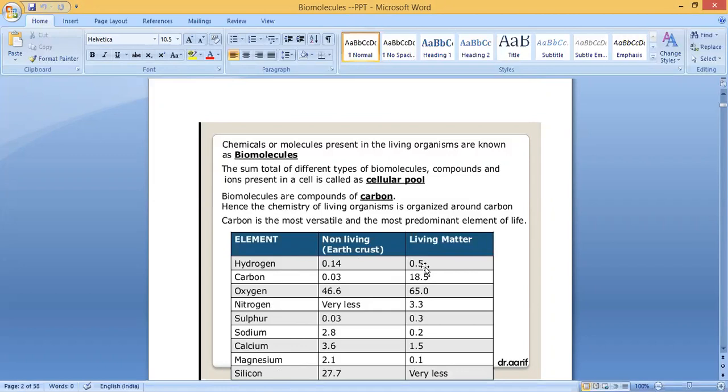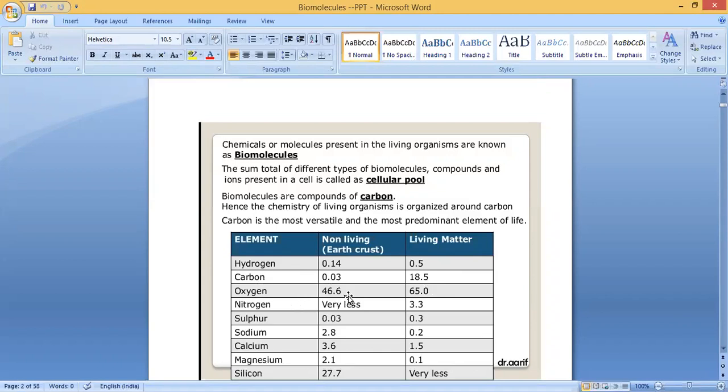If you compare the living and the non-living, the quantity of these elements is more in living than in non-living. Hydrogen is 0.14 in earth crust, a non-living thing, but 0.5 in living matter. Carbon 0.03, here 18.5.